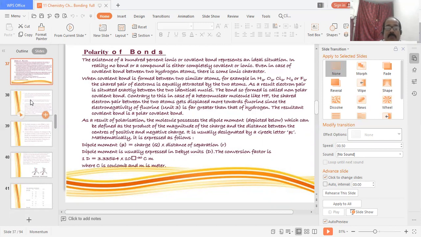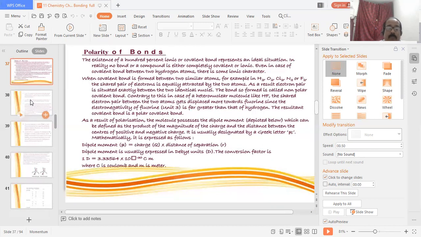As a result of polarization, the molecule possesses a dipole moment, which can be defined as the product of the magnitude of the charge and the distance between the centers of positive and negative charge. It is usually denoted by the Greek letter mu, and mathematically it is expressed as dipole moment mu equals charge times distance of separation.